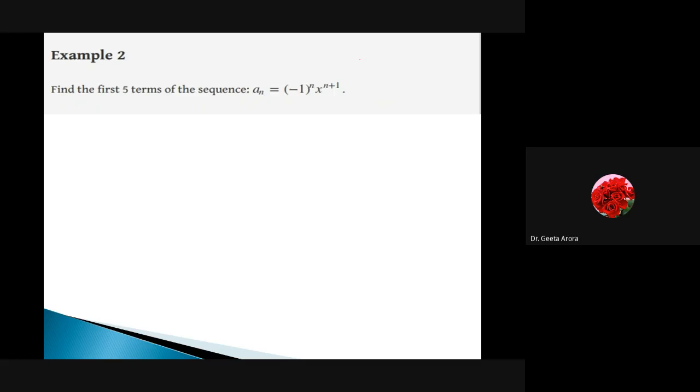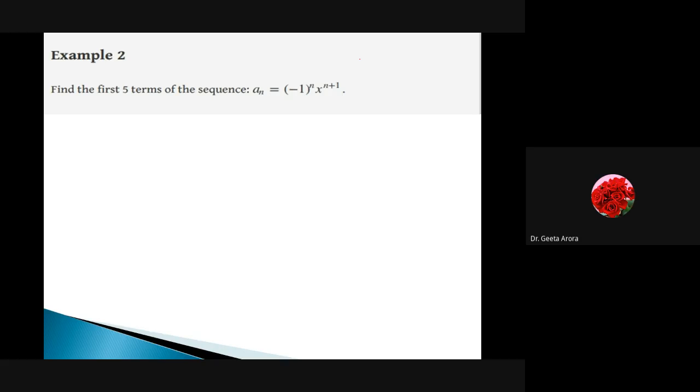So let's start with the next question. You have to find out the first 5 terms of this sequence. an is given by minus 1 raised to power n, x raised to power n plus 1. Now here you can see we are going to find out the first 5 terms, but here x is not given to us as a numerical value. So try to find out the terms in x.